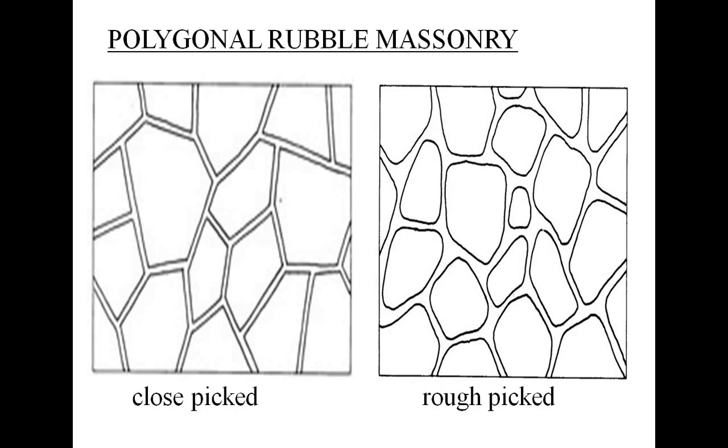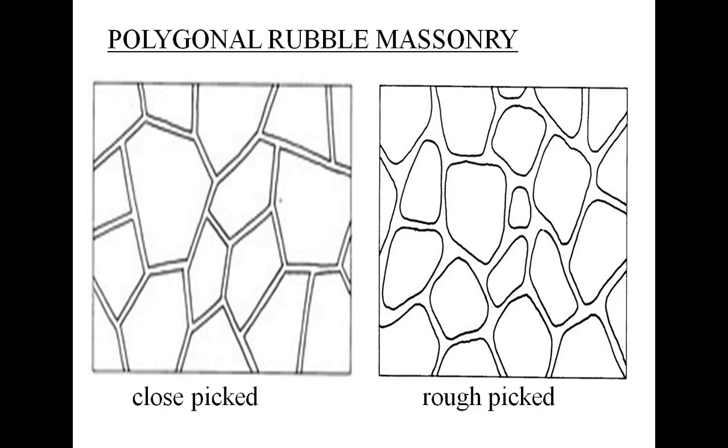Next is polygonal rubble masonry, again a type of stone masonry. It is classified into two groups, close peaked and rough peaked. In this type, the stones are hammer finished and faced to an irregular polygonal shape. If you look at the stone, it has five edges and looks like a polygon in the elevation. That's why it is called polygonal rubble masonry.